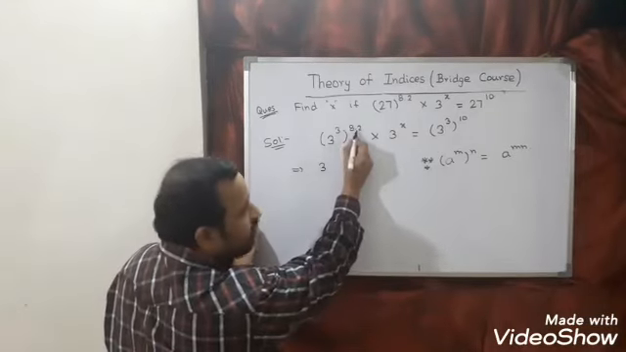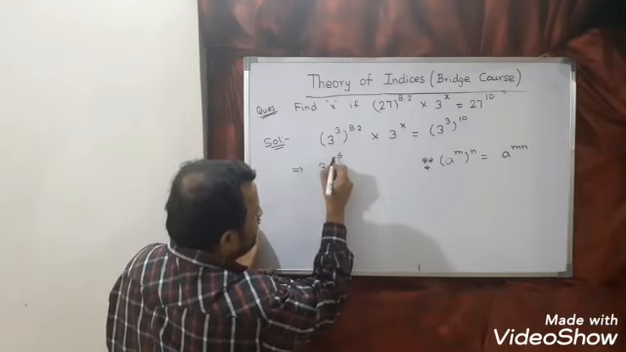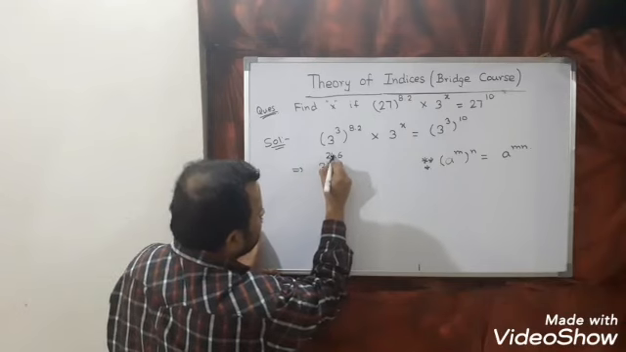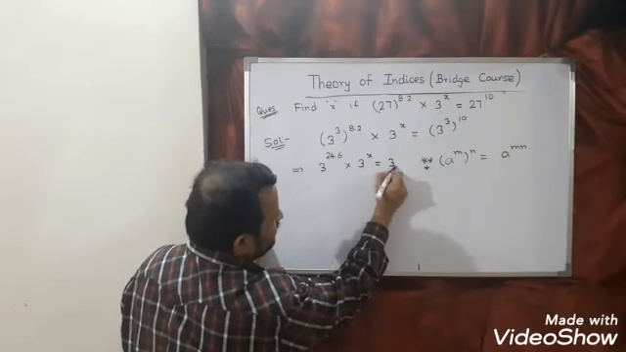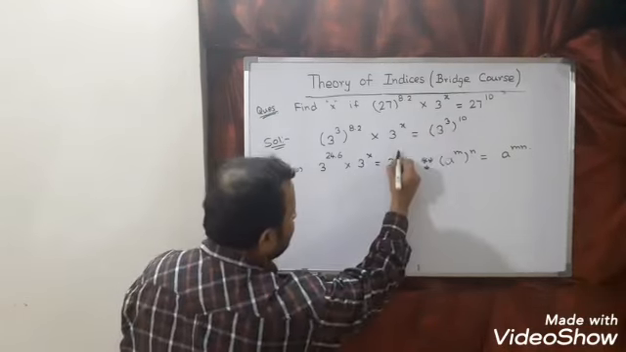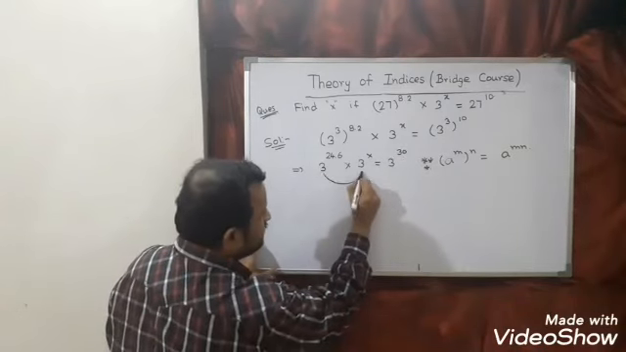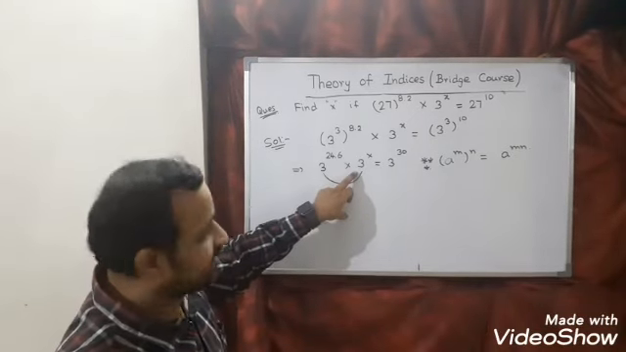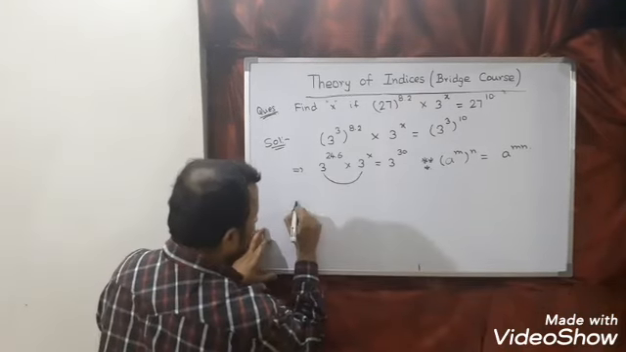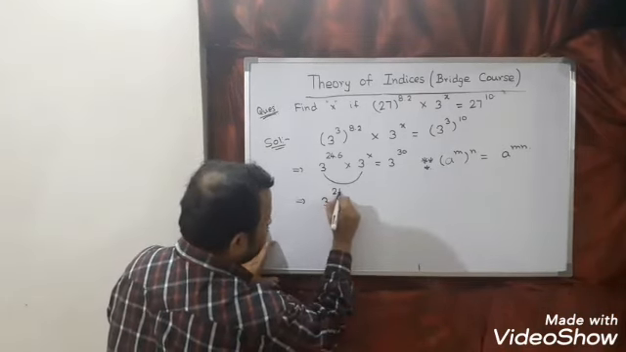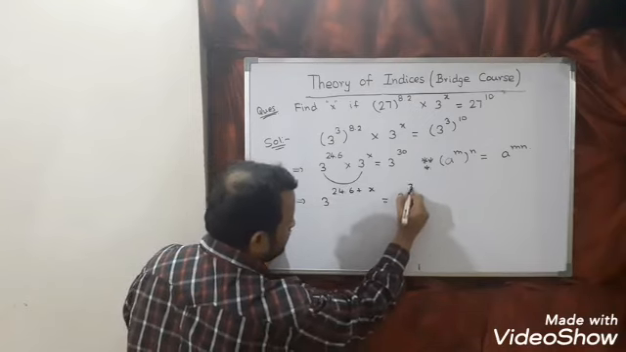So 3 into 8.2. So 3 means what? 6 will come, and 3 8s are 24. Into 3 power x is equal to 3 power, 3 into 10 we can write as 30. Now you can see here, one of the laws is: base is same, product came. So what should we do? We have to add the powers. So 3 power 24.6 plus x is equal to 3 power 30.